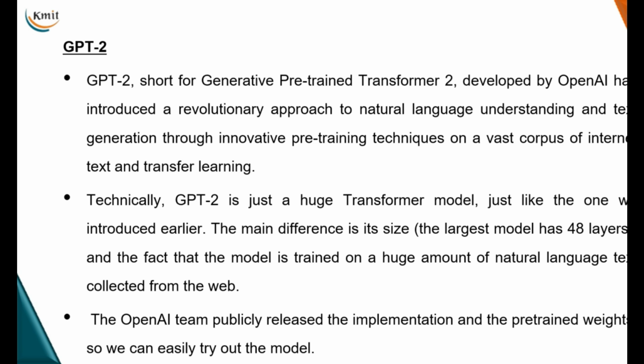When I talk about GPT-2, technically it is a transformer model, just like the other model that we have discussed earlier. The major difference is its size. This is a much huger model. The largest model has 48 layers, and each layer again can process 6400 tokens. That is the reason, the fact that this model is trained on a huge amount of natural language text which is collected from the web or Google data.